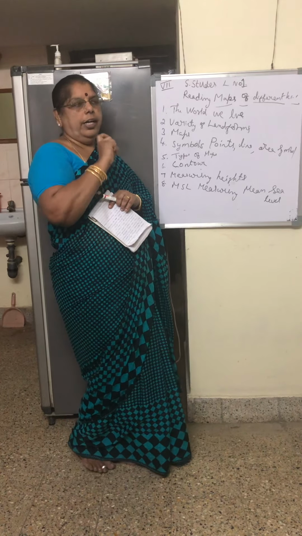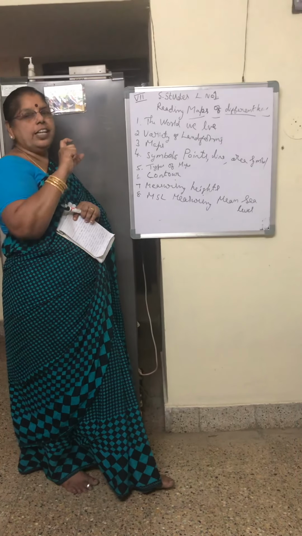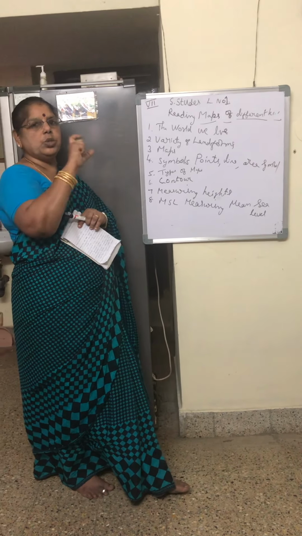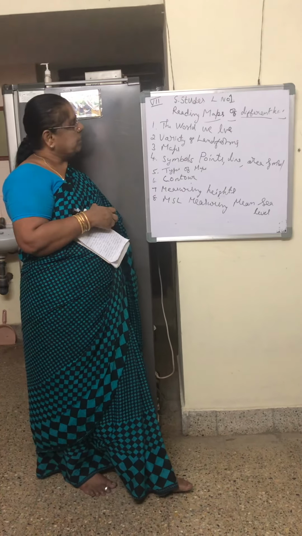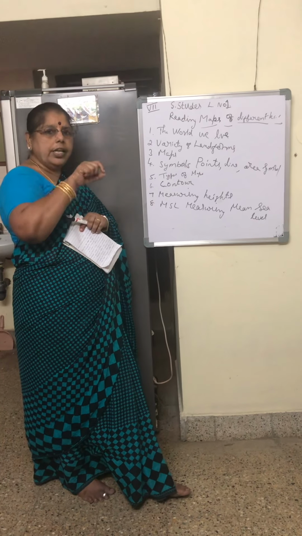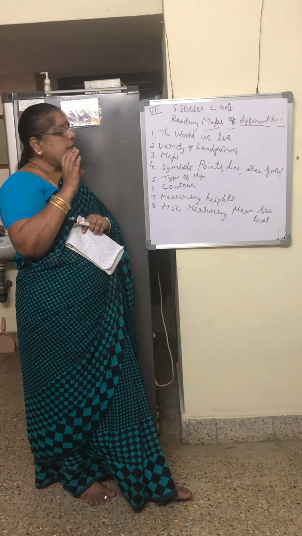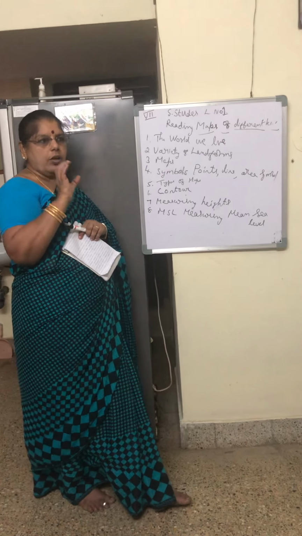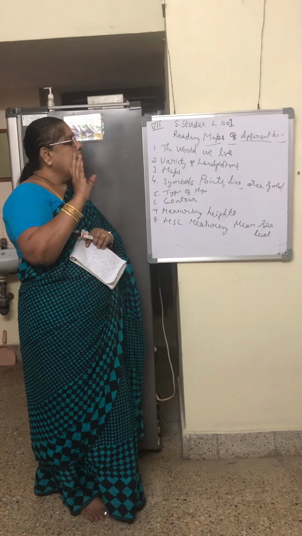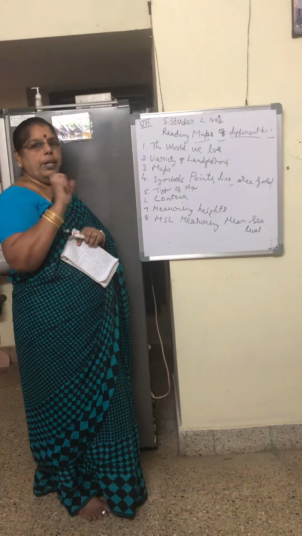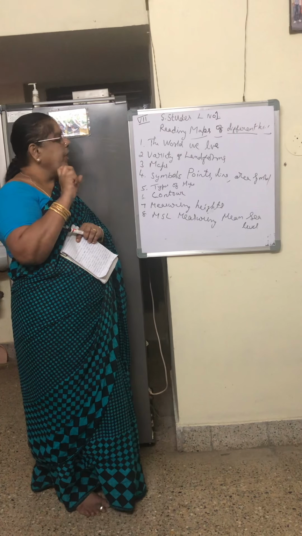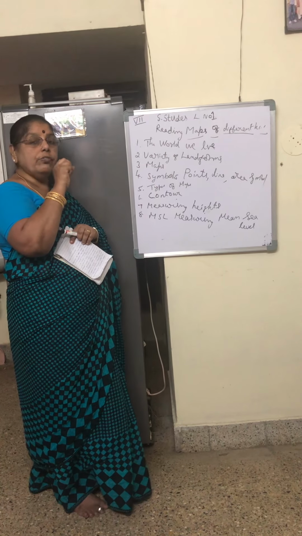I told you a school map also, a plan we can draw. And the length and breadth of the room, everything we can show in the map construction. Now, to read the map, we need symbols. Those symbols are point, line or area symbols. We can show things with the help of symbols.